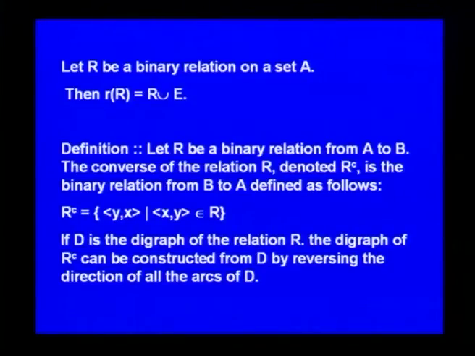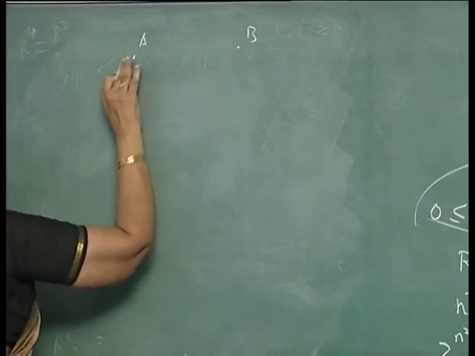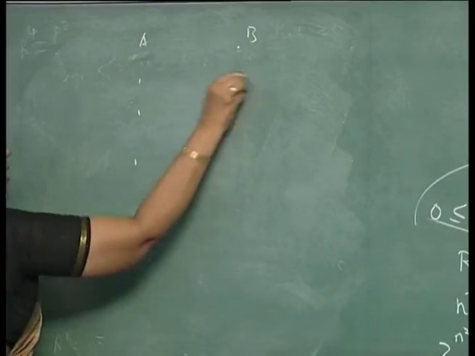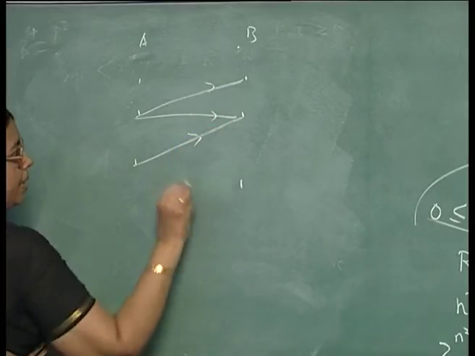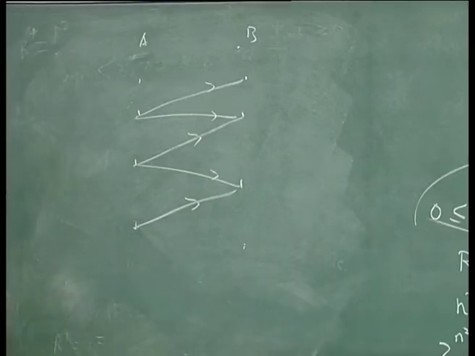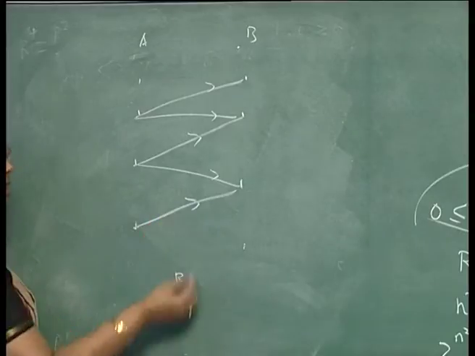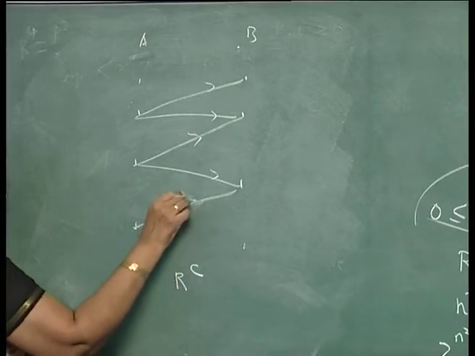So, if you represent a binary relation from A to B, there are some elements here. So, the binary relation can be represented like this. The converse, if R is this, what can you say about R C? The arcs should be reversed.